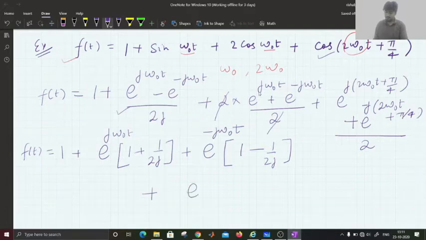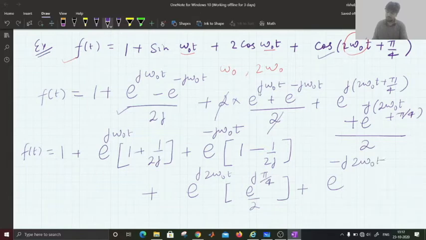Taking another frequency e to the power j 2 omega naught t, we can take e to the power j pi by 4 outside, it will be e to the power j pi by 4 by 2, and e to the power minus j 2 omega naught t, its coefficient will be e to the power minus j pi by 4 by 2.